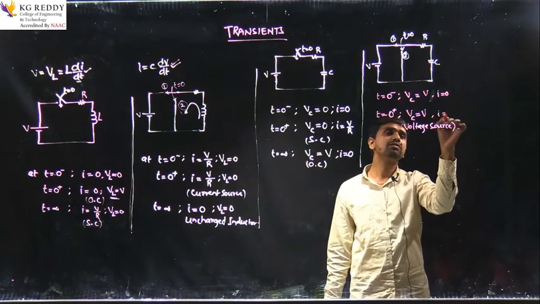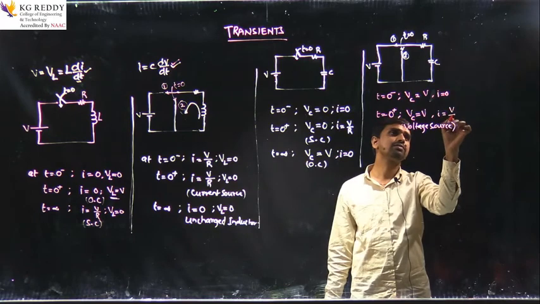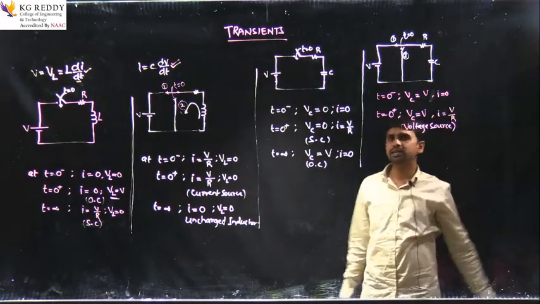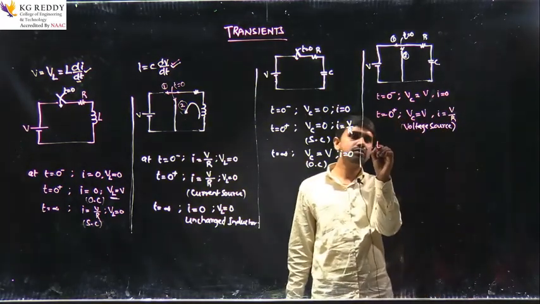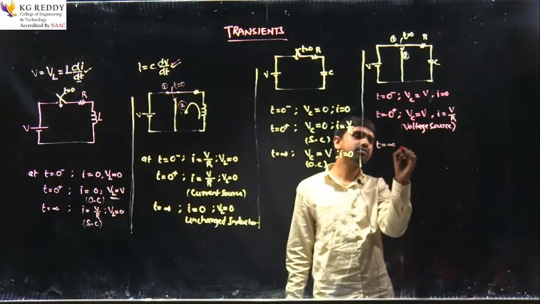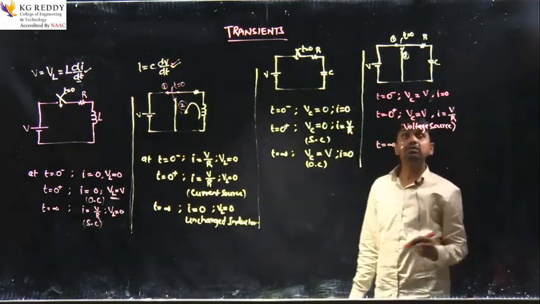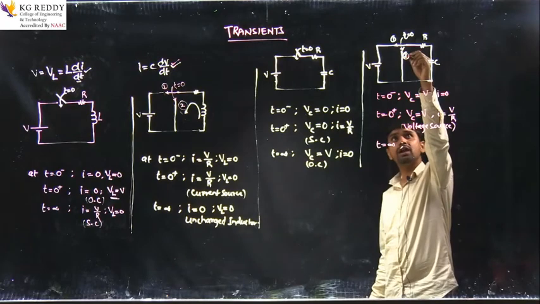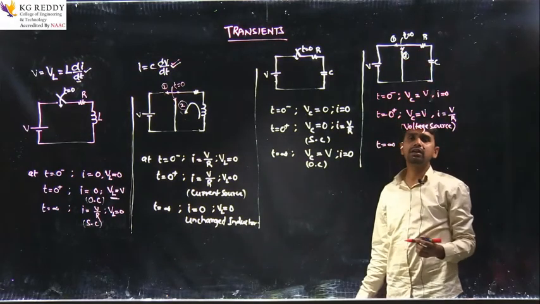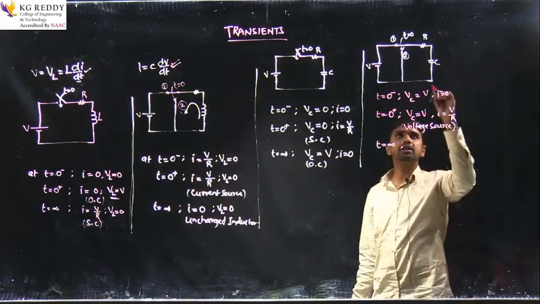Current I equals Vc by R, or V by R, right? Now take t equal to infinite, that is, the switch has been connected to position 2 for a longer period of time. Then what will be the voltage?